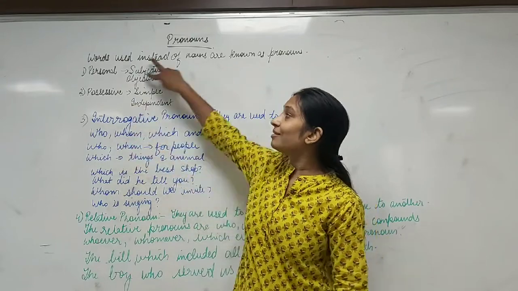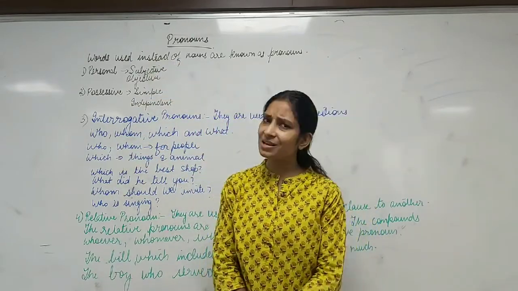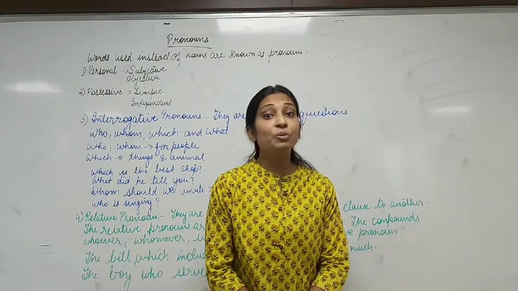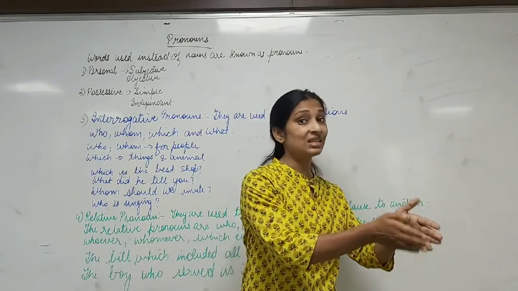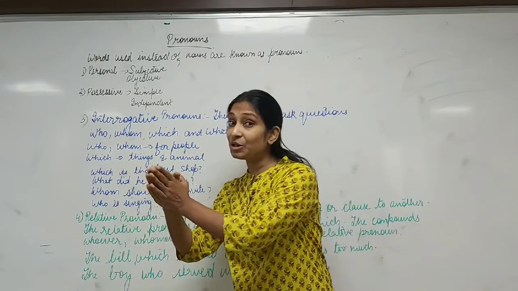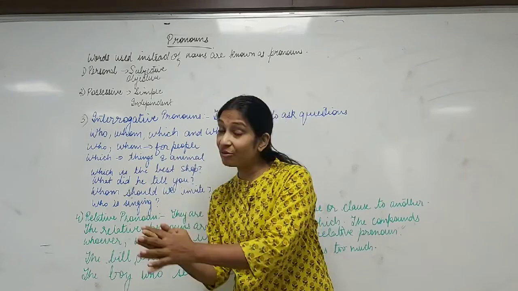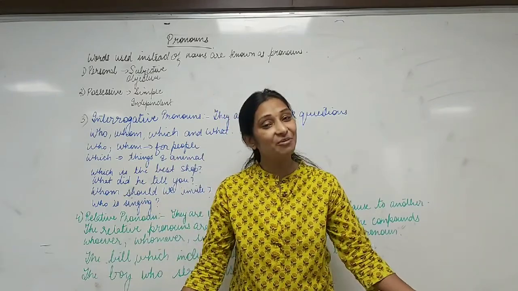But I told you that there are two kinds of personal pronouns, subjective personal pronoun and objective personal pronoun. When the personal pronoun is used as a subject in the beginning of the sentence, it is known as subjective pronoun. Clear? And when the personal pronoun is used at the end of the sentence as an object, it is known as objective personal pronoun.